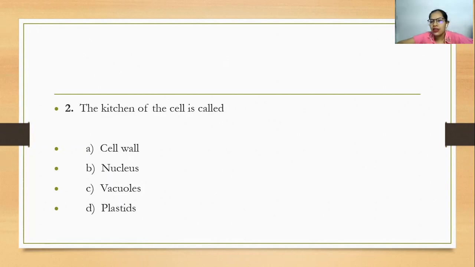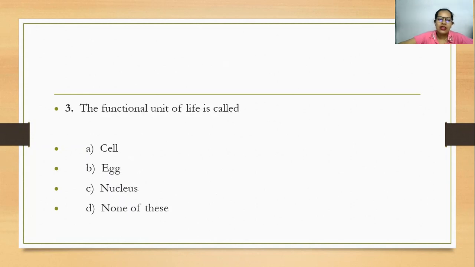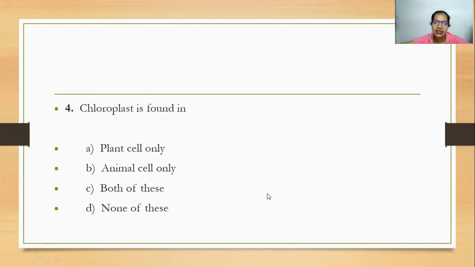Then comes the plastid. We know that plastids include chloroplasts, so chloroplasts are the kitchen of the cell. The functional unit of life is called dash. This is what the basic chapter is all about, the cell. So here the answer is cell. Chloroplast is found only in plants, animals, both, or none of them. We have already been discussing this, it's so simple. The answer is plant cell only. Animal cells do not have chloroplasts.